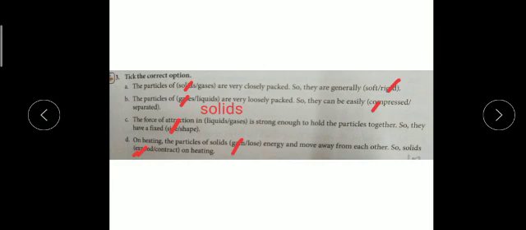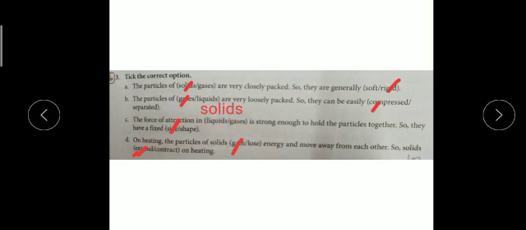The force of attraction in, children, here liquid and gases are given. I have added one more option, so you can add it, because we know that liquids and gases do not have a fixed shape and size. Liquids take the shape of the container and gases do not have any fixed shape. So I have added one more option, solid. Also in the bracket write down solid, liquid and gas.